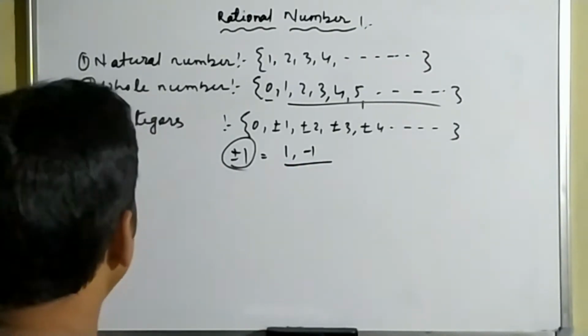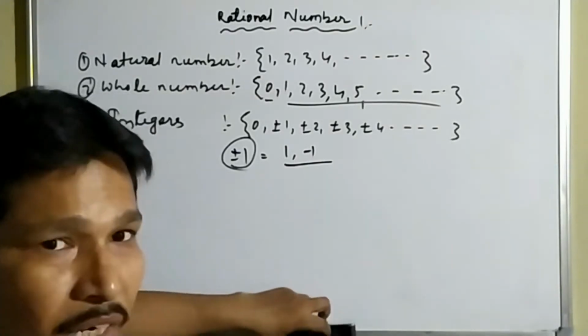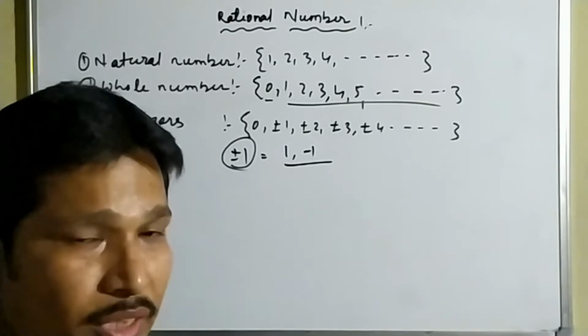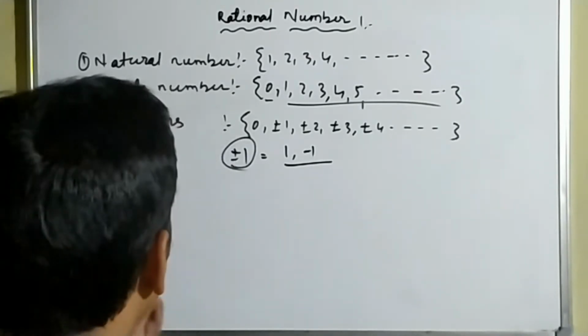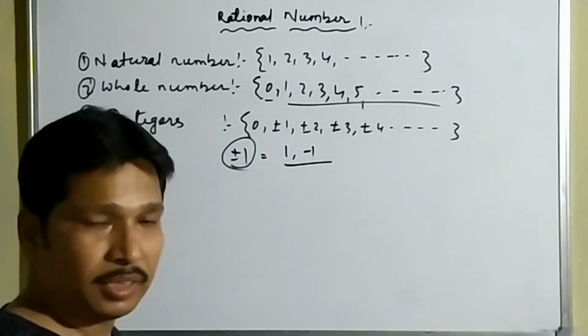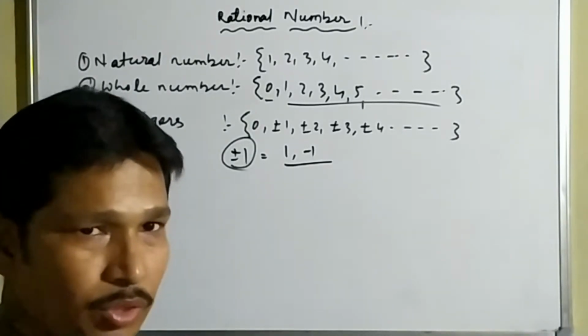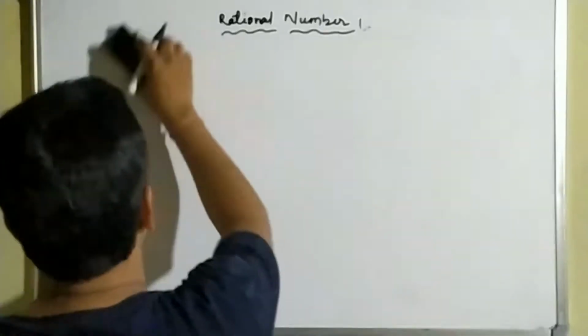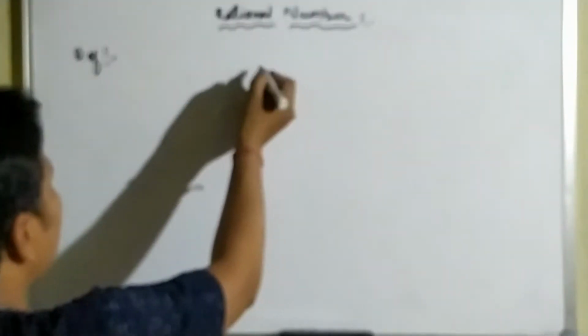Now we will learn about the rational numbers. After that we will start our main chapter, which is known as rational numbers. The operations of natural numbers, whole numbers and integers we have already learned in class 6 and 7. Okay, so let us start our main chapter, rational numbers. So first of all, definitions. What is the definition of a rational number?